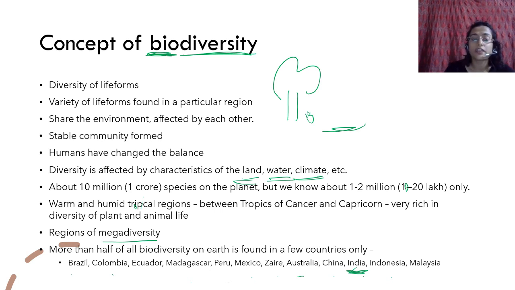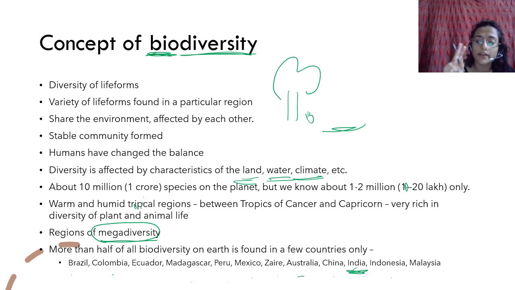Yes, the Eastern Himalayas and the Western Himalayas are very biodiversity rich. Those are called hotspots. And these are the highest. Even in India, you then have the Thar Desert. There is of course biodiversity, but not as much as compared to the Western Ghats. So those are regions of mega diversity where a lot of different kinds of animals and plants are found.